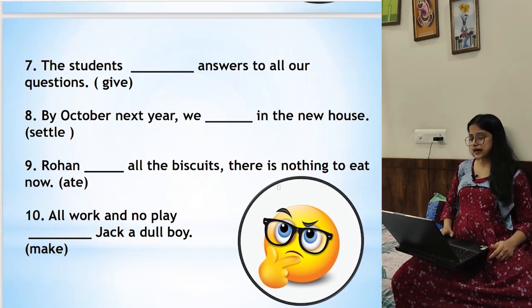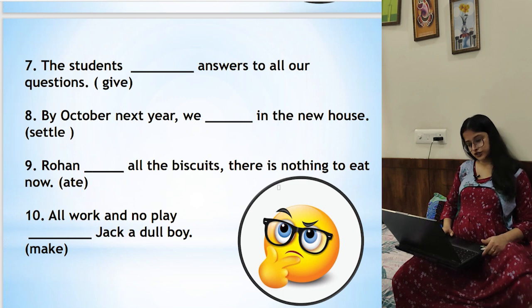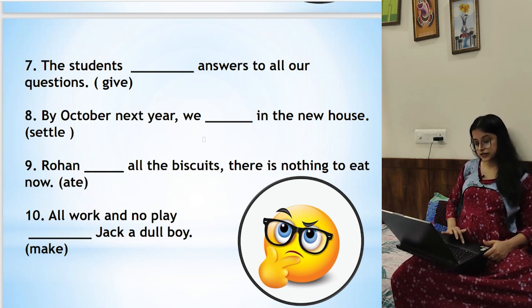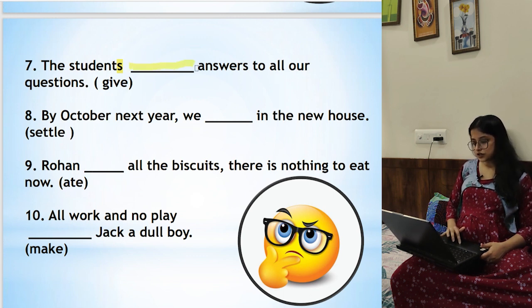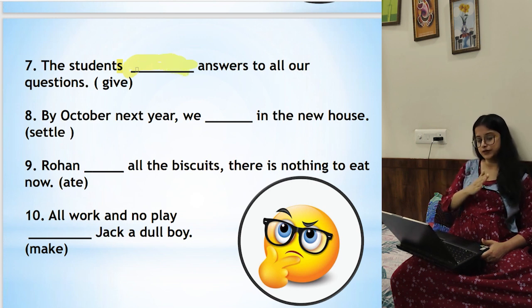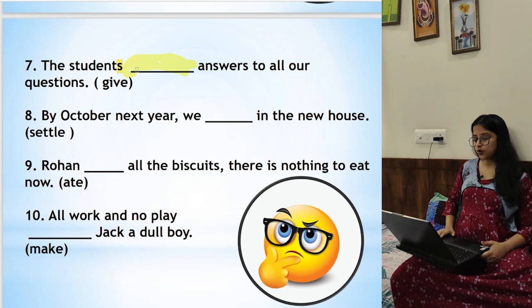Alright, next, number 7. The students dash answers to all our questions. So the first thing that we have to take care of here is students, which is plural. So the students give answers to all our questions? No, this is a single incident that had happened. So the students gave answers to all our questions.